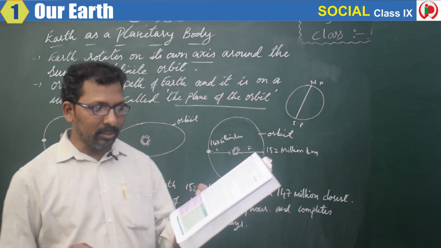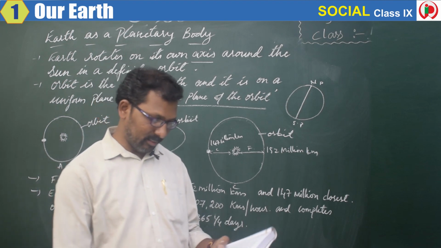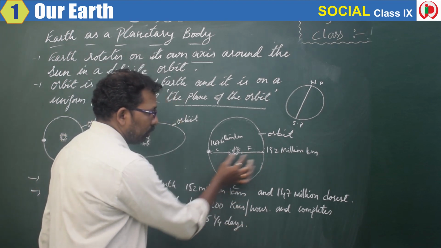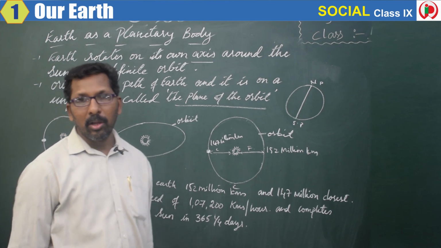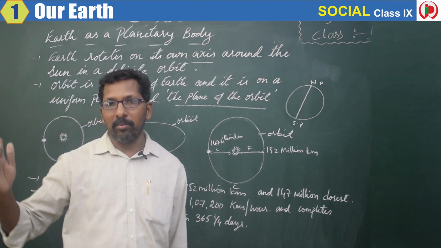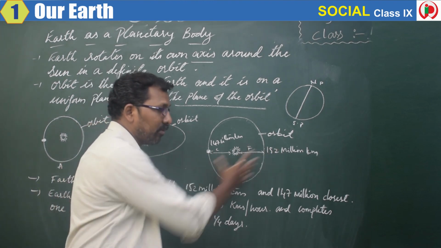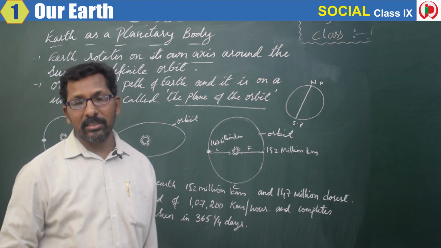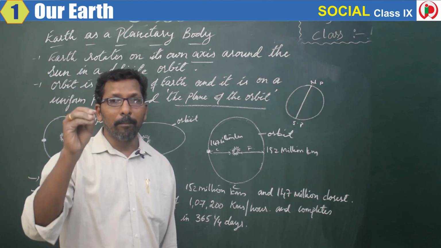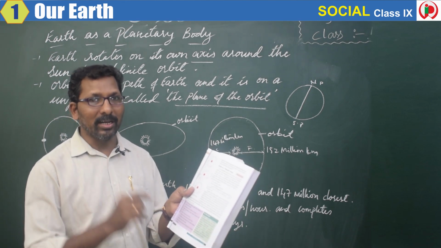Earth's distance from the sun during the annual revolution. Yes, distance. So, farthest and closest distance. When it comes closer, we may have summer season. When it's far away, it may be a winter season in particular parts of the planet Earth. Hope you have understood these questions also. You might have got the answers, right?